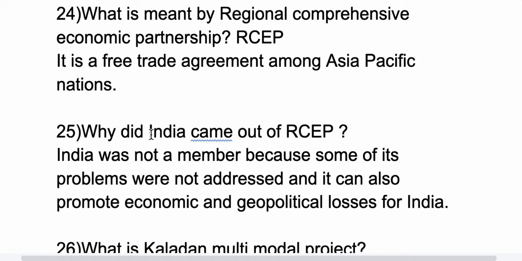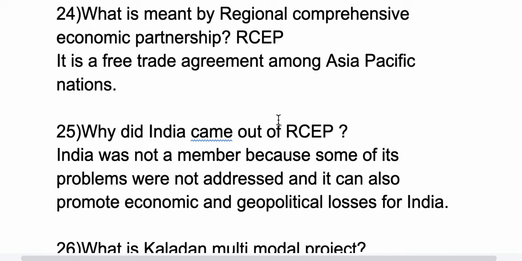Now 25th question, why did India come out of RCEP? So India is not a member because some of its problems were not addressed in this RCEP, and it can also promote economic and geopolitical losses for India. So if we provide free trade access to all these countries, then they might overuse it and it can lead to a loss of economy for India.